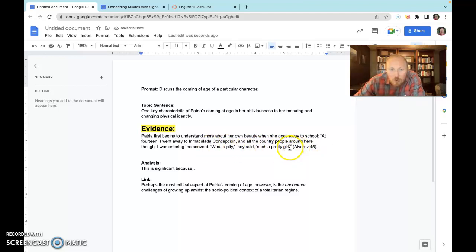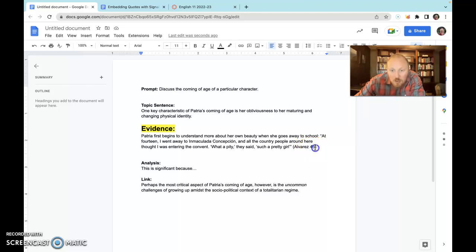Remember that you don't put a period or a comma at the end of the quote, just the quotation marks, okay? And then you have a space between the quotation mark and the parenthetical citation, okay? So a space, then you open the parenthesis, no space, last name of the author, in this case it's Alvarez, space, page number. Notice there's no comma or anything separating the author and the page number.